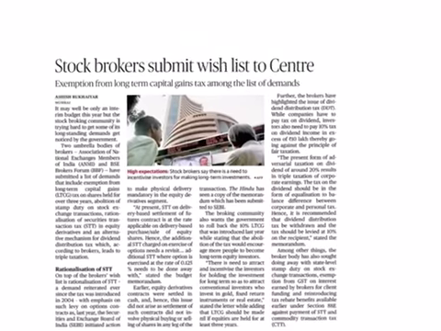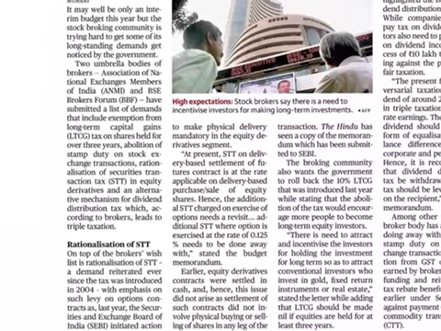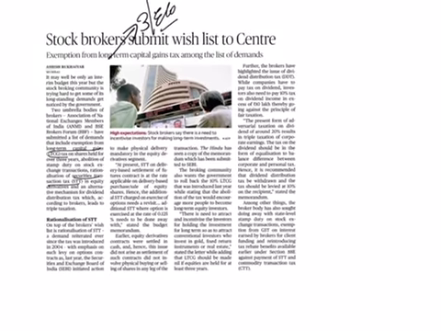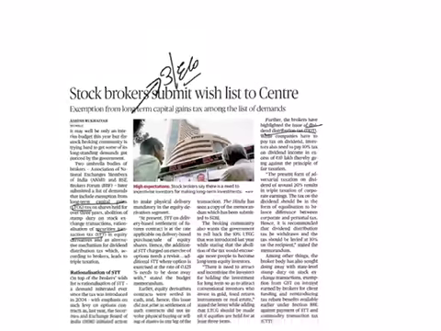The next article is stockbrokers submit wish list to center. This particular article comes under GS paper 3 under the topic of economy. From this article, now we are going to see about three things. One is what is meant by this long-term capital gains tax, and the other one is security transaction tax, and the another thing is dividend distribution tax. First, let us see what is meant by this long-term capital gains tax.